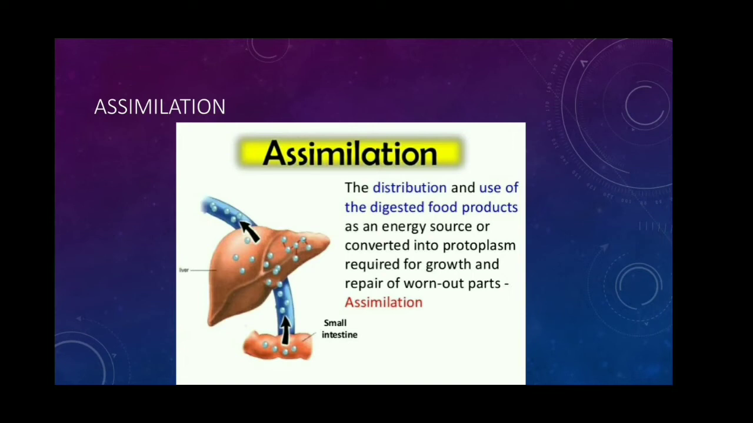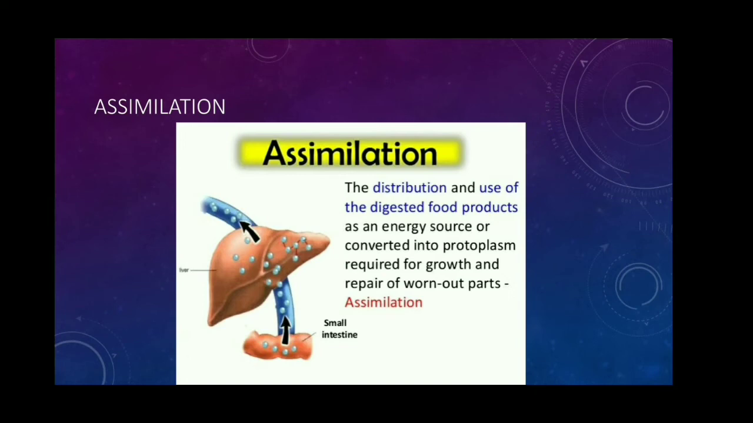In the same manner, the excess sugars are converted into a complex polysaccharide, glycogen, in the liver. The amino acids are utilized to synthesize different proteins required for the body.